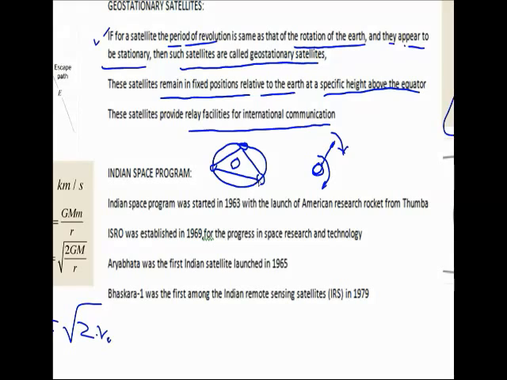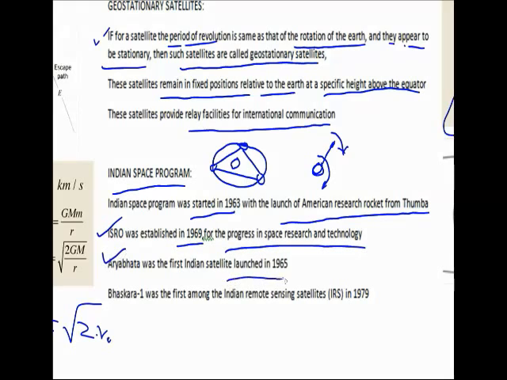Now let us go on to understand a brief about the Indian space program. The Indian space program was started way back in 1963 with the launch of an American research rocket from Tumba. ISRO, that is the Indian Space Research Organization, was established in 1969 for progress in space research and technology. Aryabhata was our first Indian satellite, launched in the year 1965. Bhaskara 1 was the first among the Indian remote sensing satellites, launched in 1979.